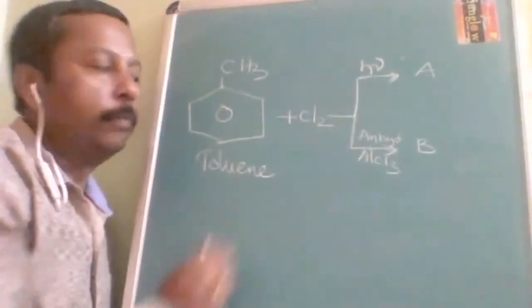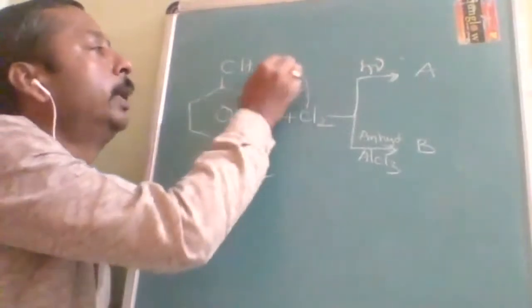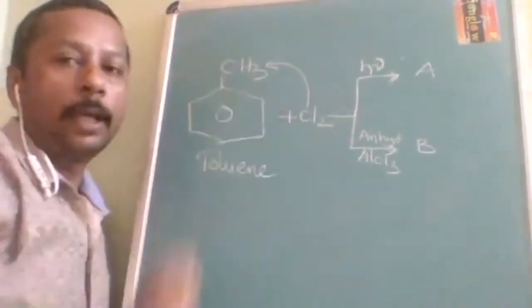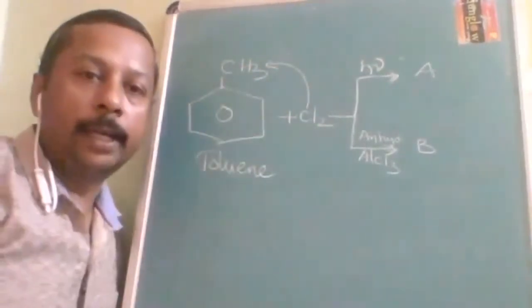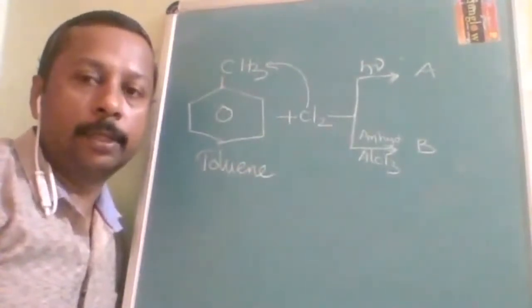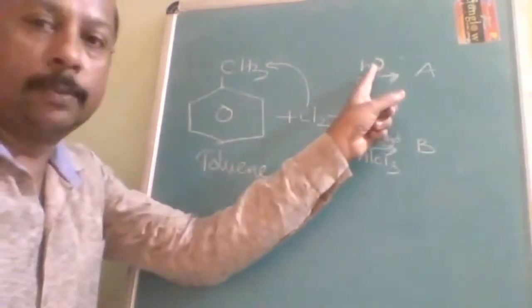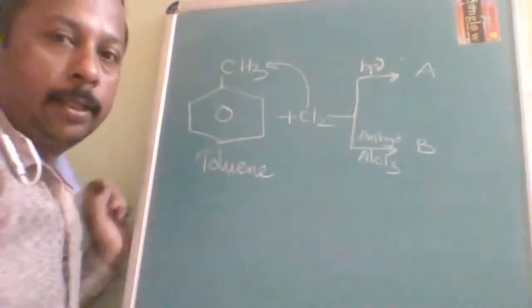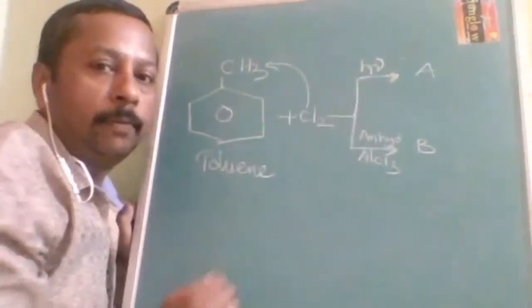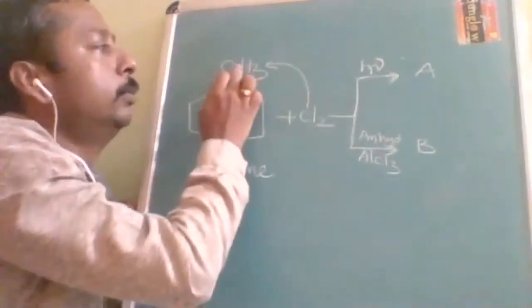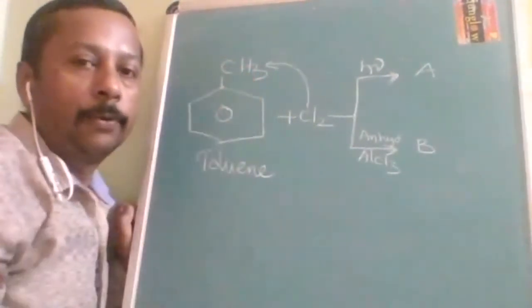Then where will it go? It will go at the alkyl group, because alkyl groups undergo free radical substitution. That is the importance of the small H nu. Because of this H nu, we come to know that this chlorine is going to be substituted on the methyl group.